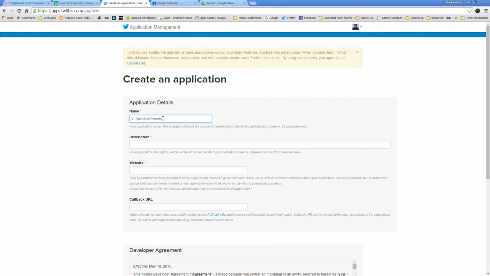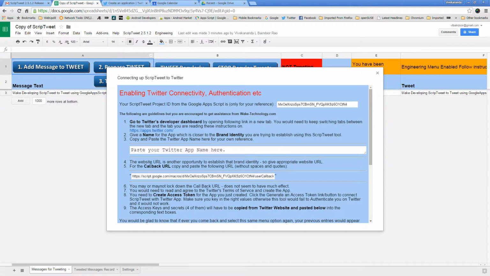Okay, that is the brand name I wish to promote using this tool. So I need to copy that here.